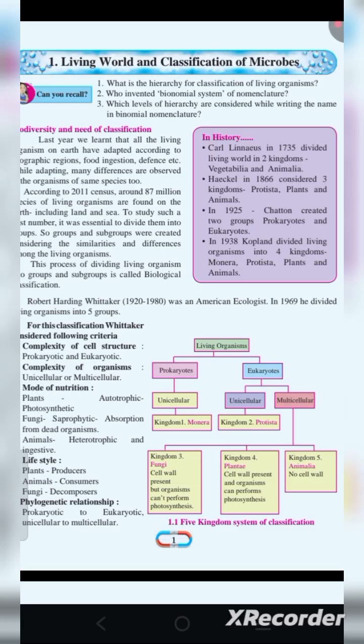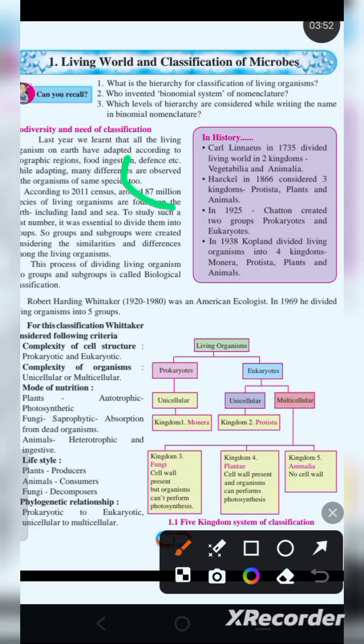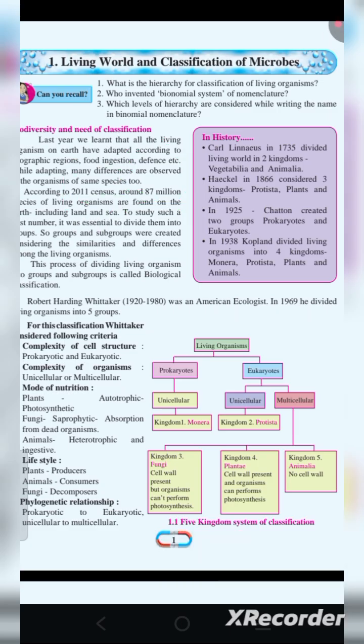So why do we need classification? Because there are around 87 million species according to the 2011 census. What do you mean by census? In every 10 years a census is done. Census means we count the number of species and the population in our world.